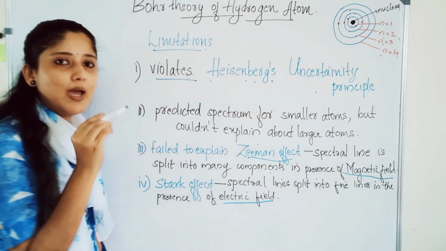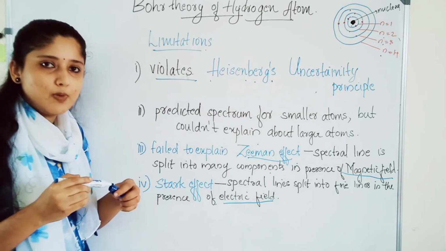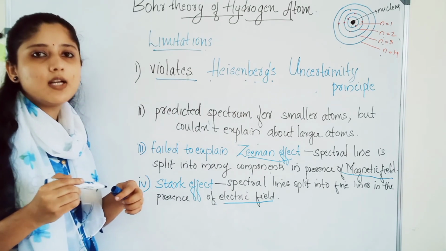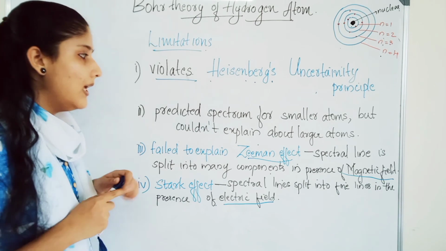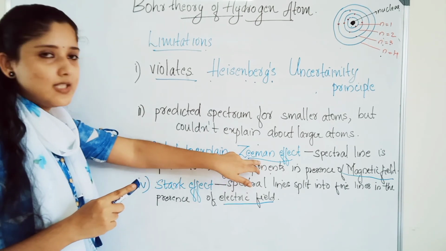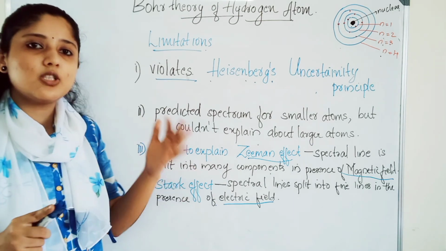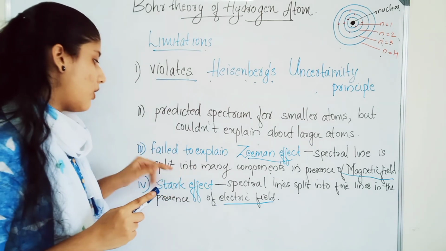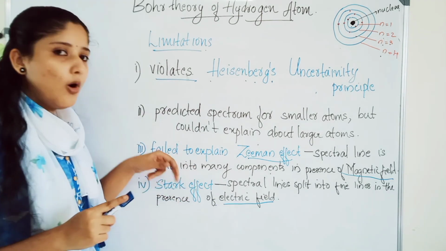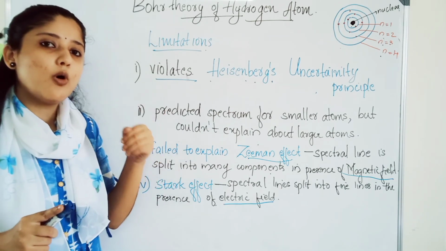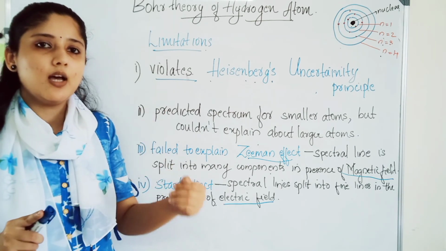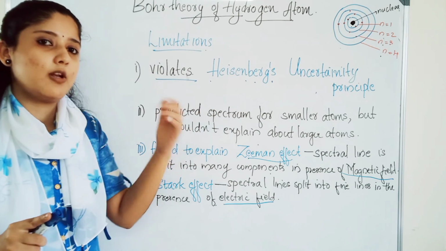If the spectral lines are split in the presence of magnetic field, that phenomenon is called Zeeman effect. And if the lines are split in the presence of electric field, that splitting is called Stark effect. Bohr model couldn't explain the Stark effect and the Zeeman effect.